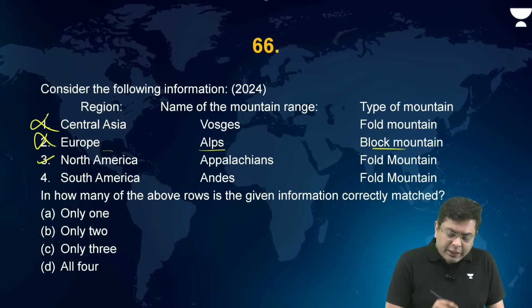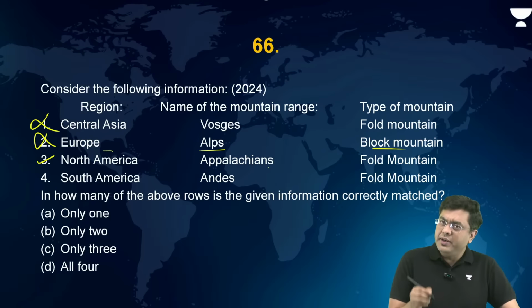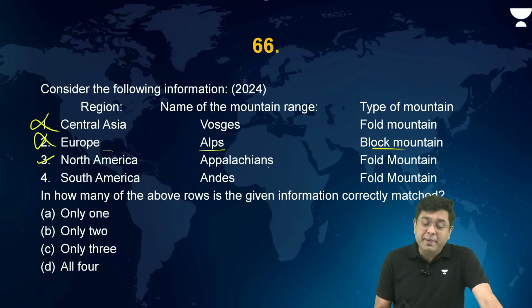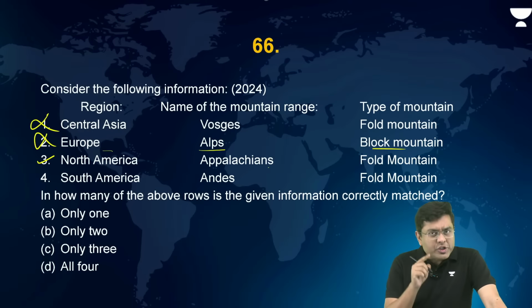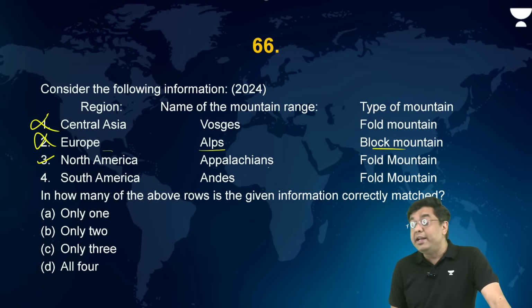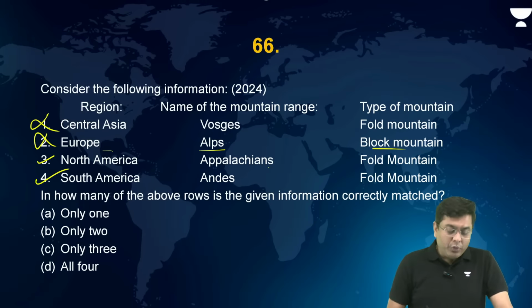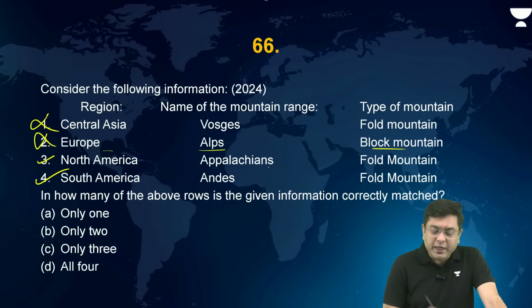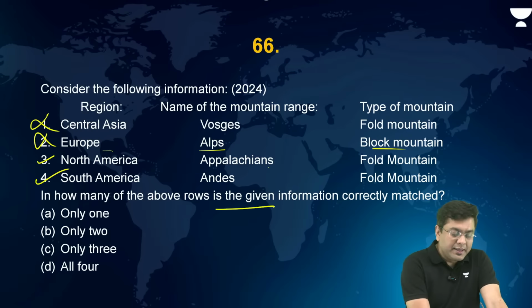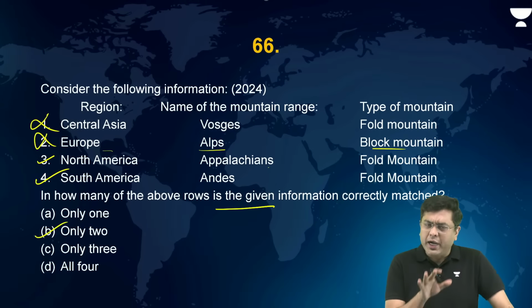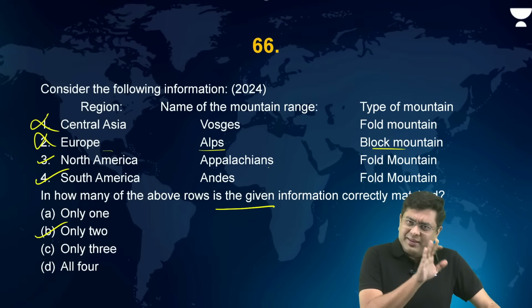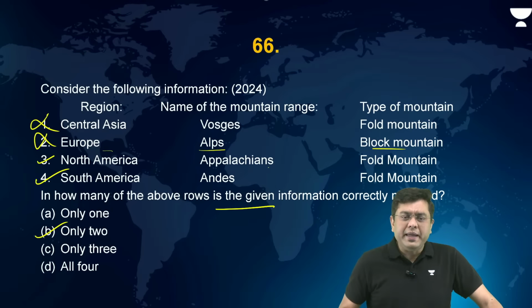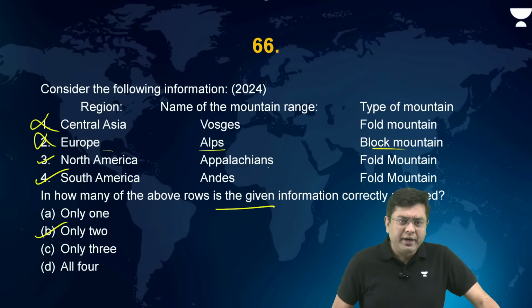So North America, eastern part of America, Appalachians are present, and that is a fold mountain. South America, Andes, west coast of South America, created due to oceanic-continental convergence. It is again a kind of fold mountain. So here, how many of the above are correctly matched? You have B. This is a simple question. I hope anyone who has done the basics of geography would be able to cover this, right?